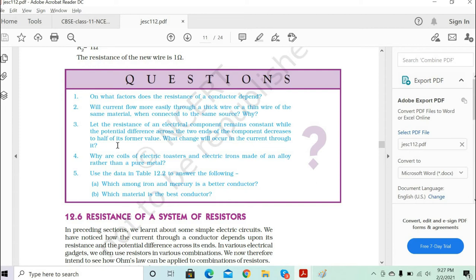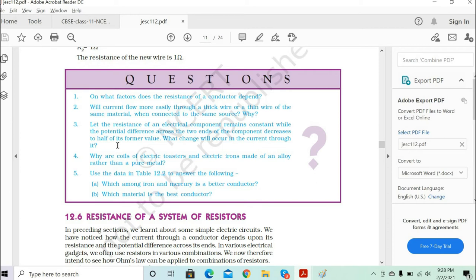Now the potential difference applied across the two ends of the component decreases to half of its former value. Suppose you are applying 100 volt. Now instead of applying 100 volt, it is reduced to half. That means reduced to 50 volt. So what will happen to the current passing through it?